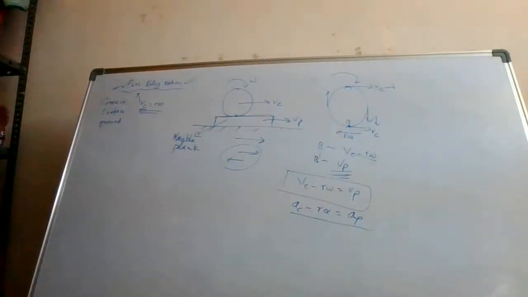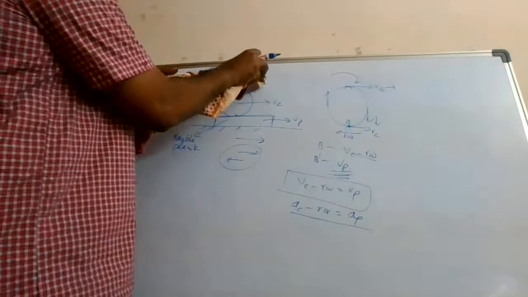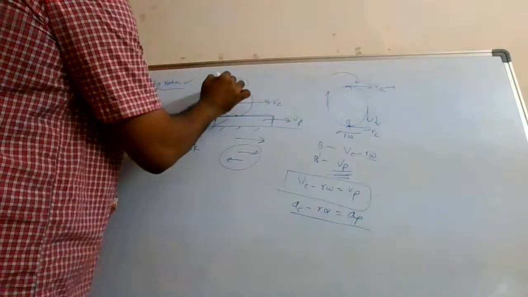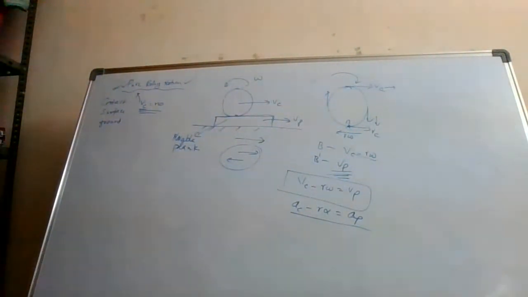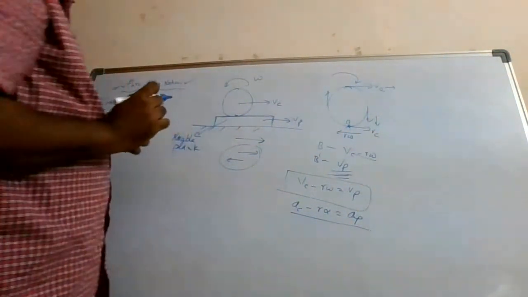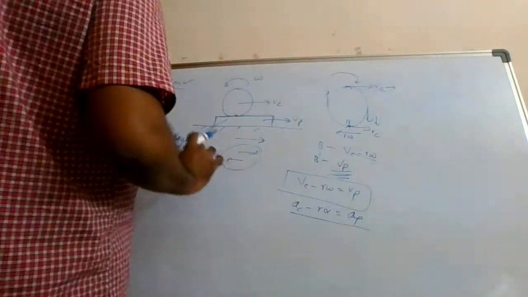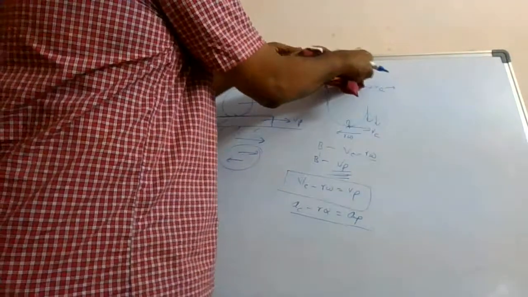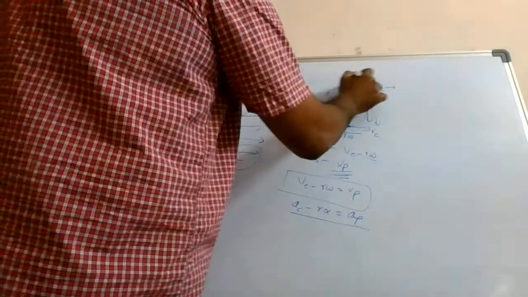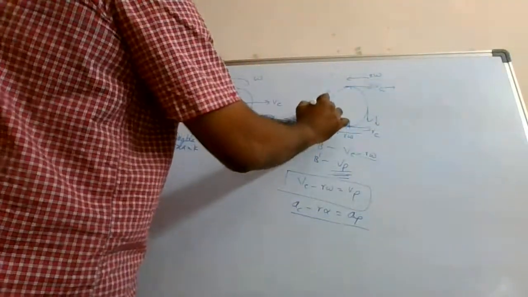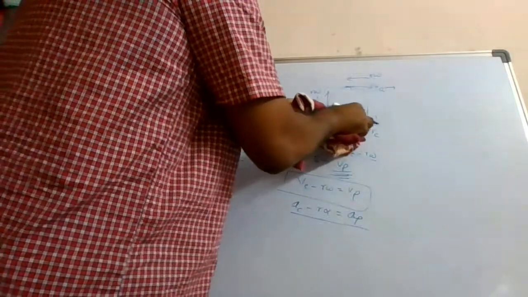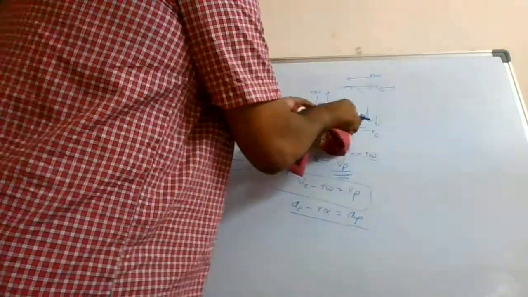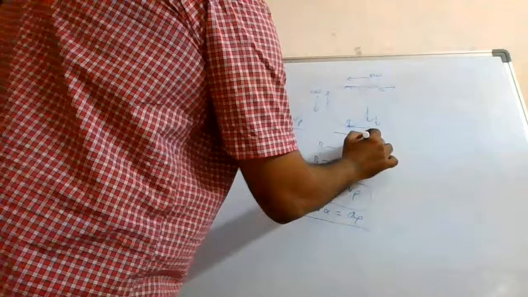Then let us reverse it and see. Let us say omega was in this direction. So here everything will change because omega is in this direction. So it will be R omega in this direction at the top, R omega here like this, and here the direction of R omega will be like this, right?